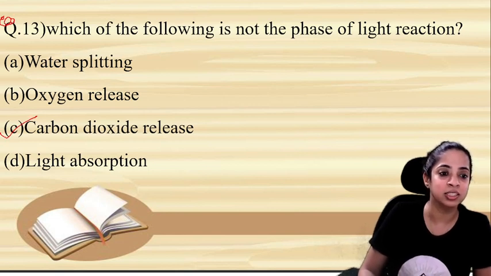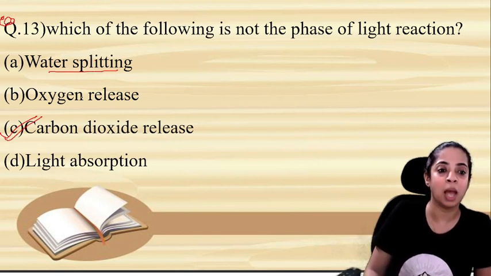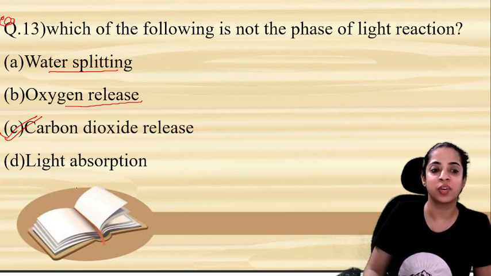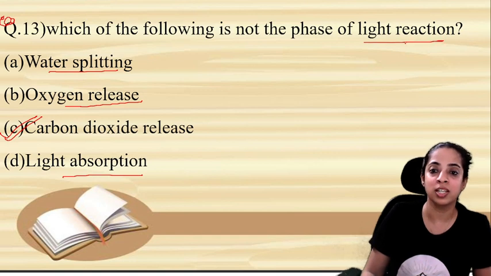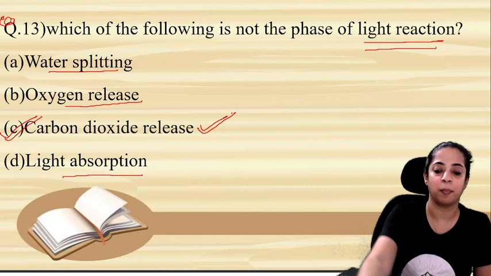Answer is C. Because see, water splitting happens, oxygen also gets released, light absorption is also there as a phase of light reaction. But what doesn't happen in the light reaction? Carbon dioxide release. So this is the correct answer.